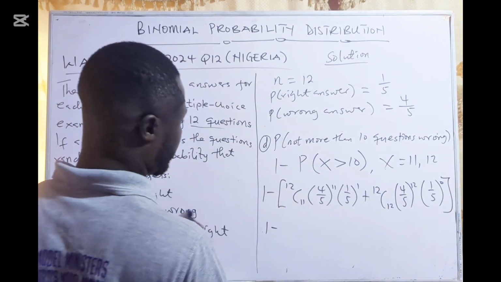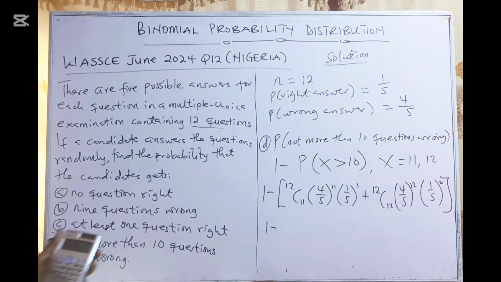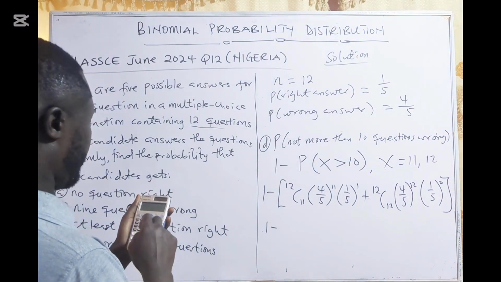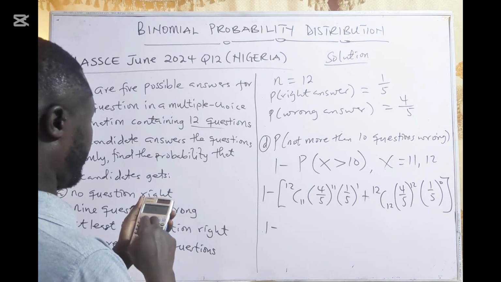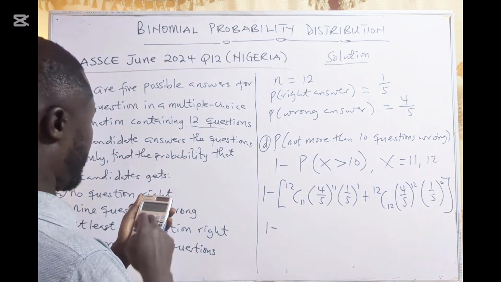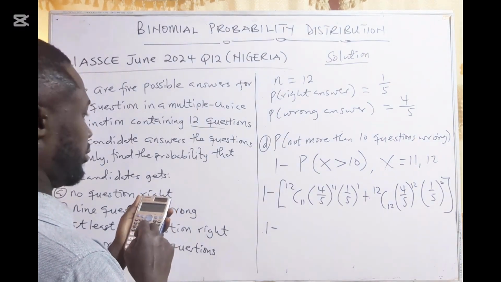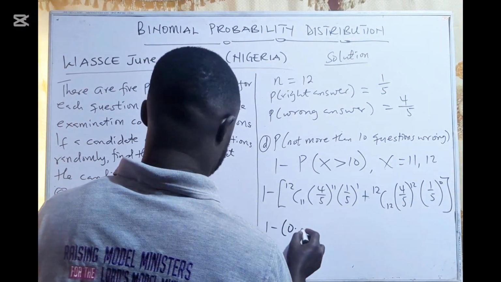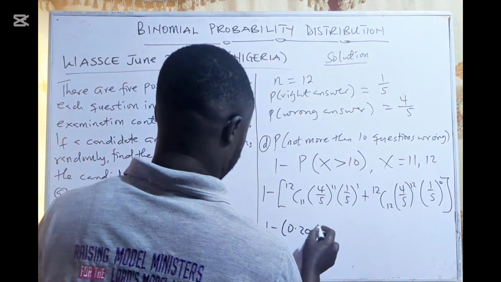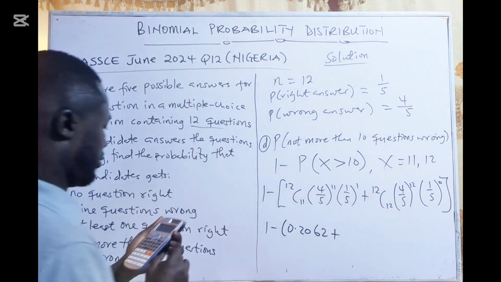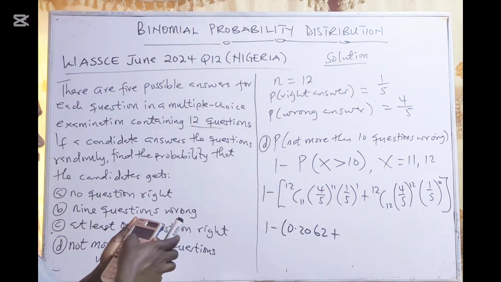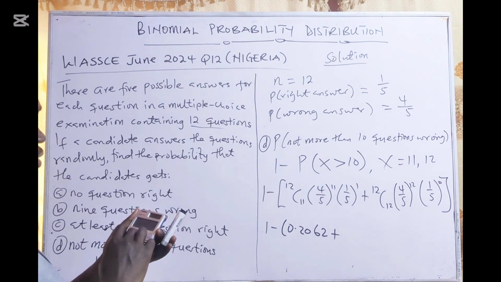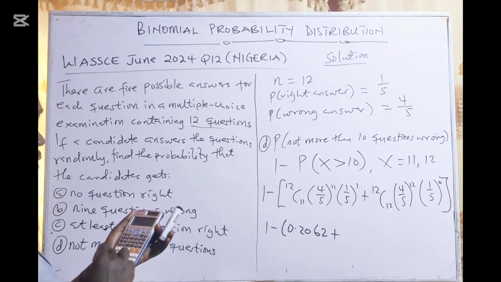So that is 1 minus. We have 12 combination 11 times 4 over 5 exponent 11 times 1 over 5 exponent 1, and that will give us 0.2062, plus 12 combination 12 times 4 over 5 exponent 12 times 1 over 5 exponent 0.